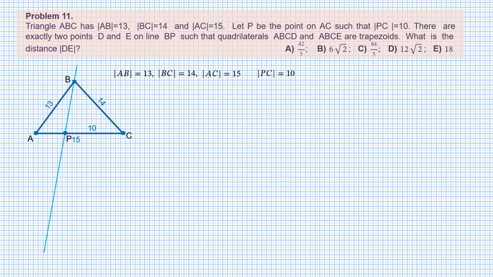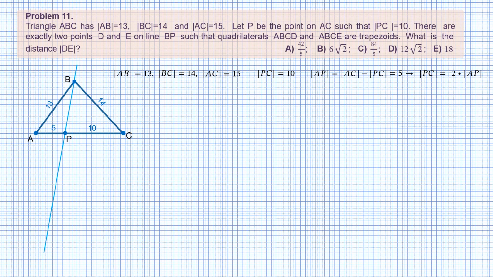Let's first observe that the length of segment AP equals the length of segment AC minus the length of segment PC. This is 5, which is exactly half of the length of PC. So we can write that the length of PC is twice the length of AP, which will be even more helpful than the lengths themselves. Next, we need to find points D and E completing triangle ABC to trapezia, while line BP is claimed to have exactly 2 such points.